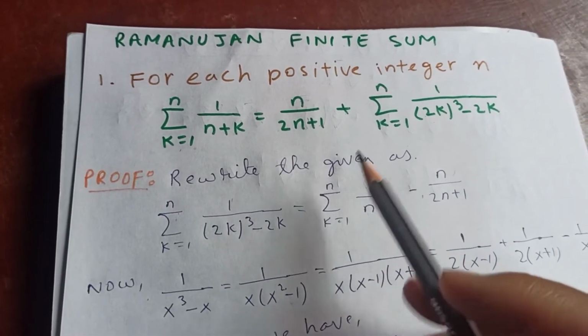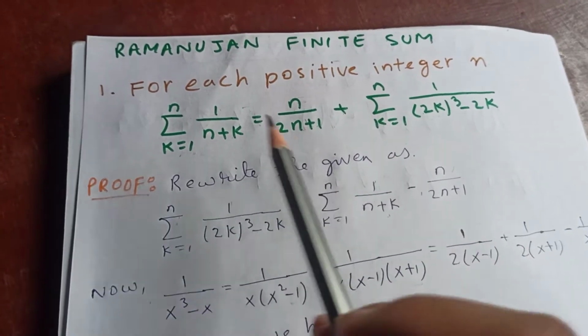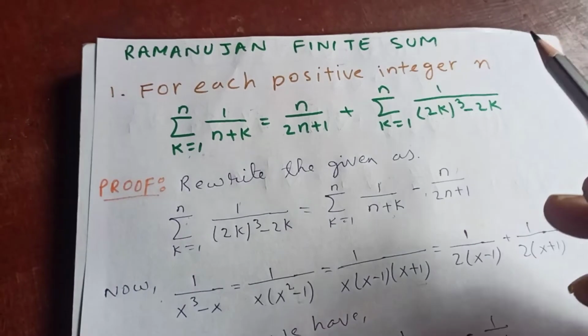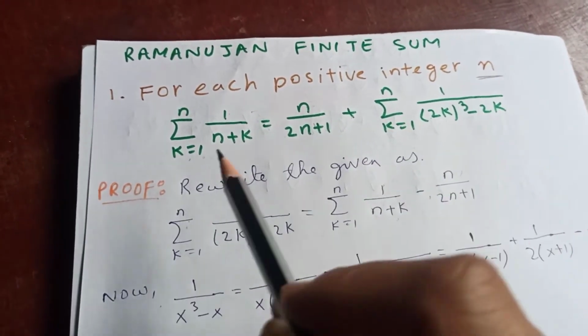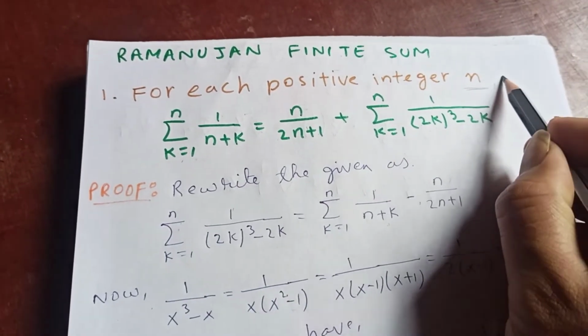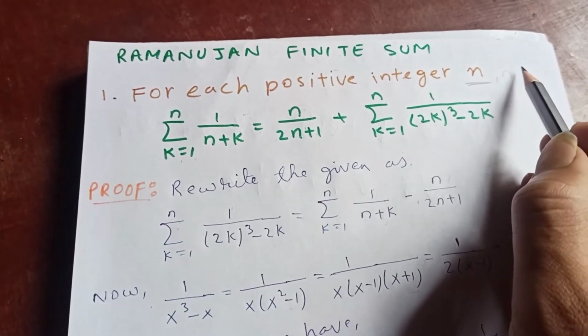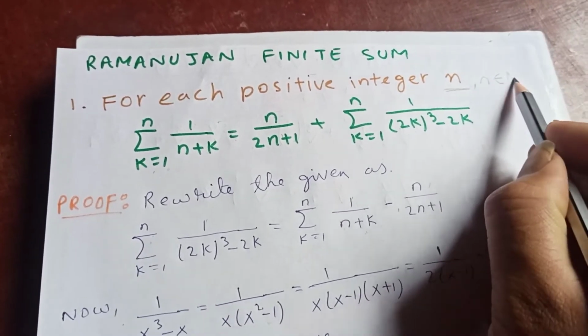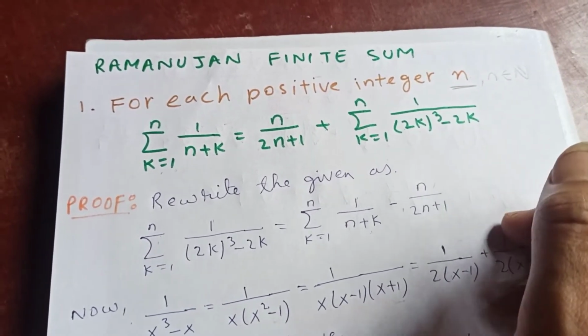Let's prove a Ramanujan finite sum. Now, for each positive integer n, where n is an integer, positive integer means n is a natural number.